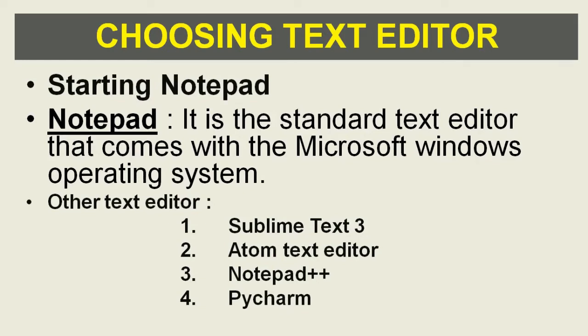Notepad is the standard text editor that comes with the Microsoft Windows operating system. Notepad can be used for HTML, Python, Java, C, C++, all of those. We use Notepad to understand the basics of HTML. After we understand the basics of HTML tags, I will go for another text editor. So without wasting any time, let's begin.